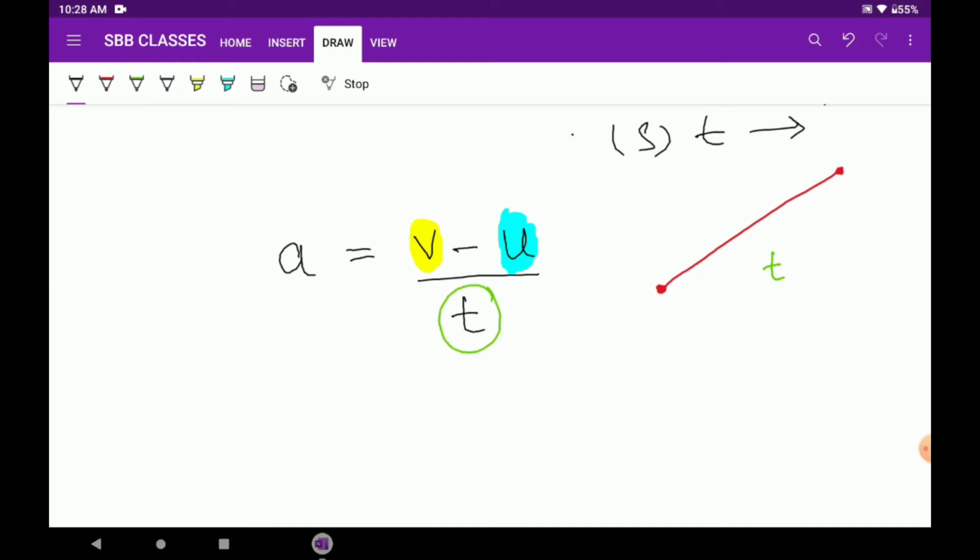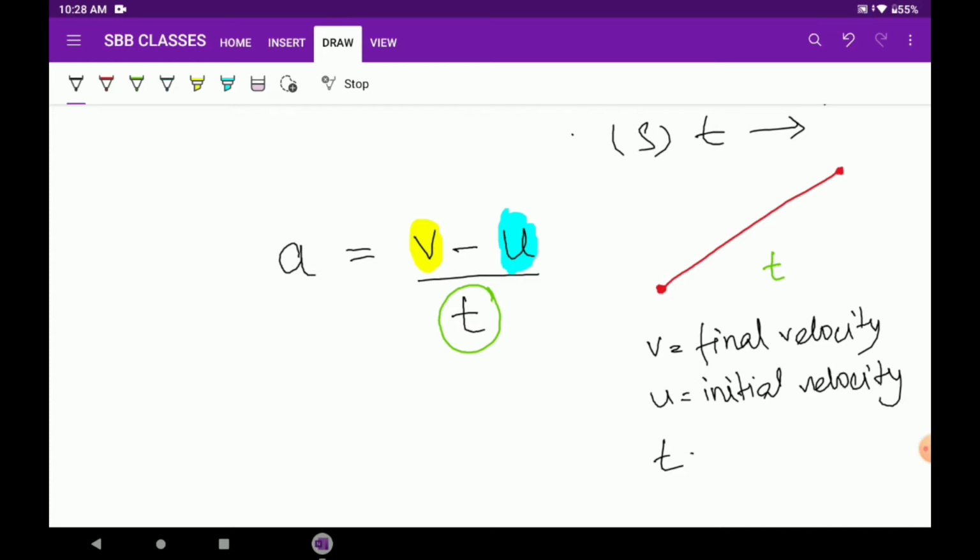In every line which we write, this will remain the same: v will be final velocity, u will be initial velocity, t will be time.